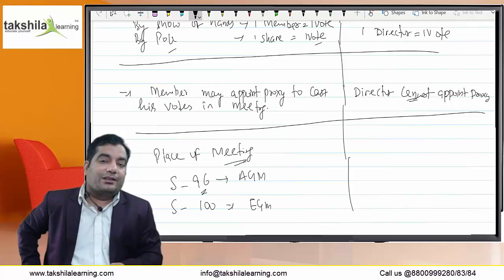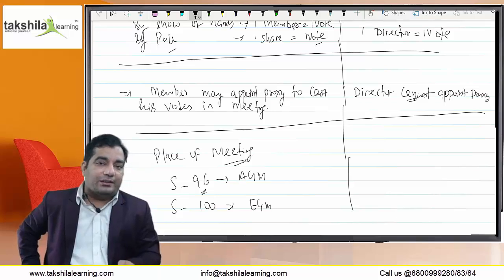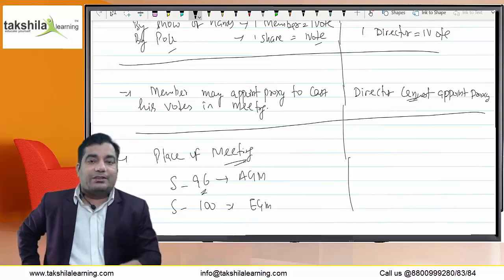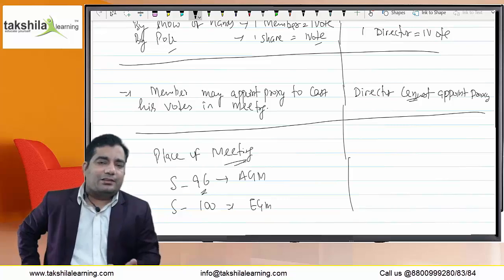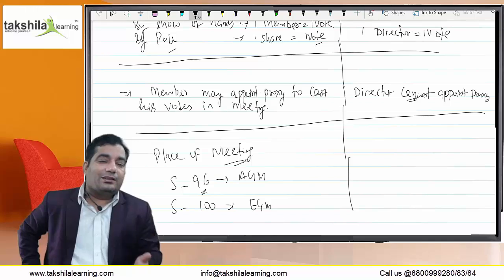But in the case of other companies, the same facts shall apply: it should be held at the registered office of the company or in the same city, town, village where the registered office is situated, as per section 96. But in the case of companies other than listed companies, if 100% members give their consent in writing or by way of electronic means to the company that the meeting may be convened anywhere in India, then the AGM can be convened anywhere in the country.